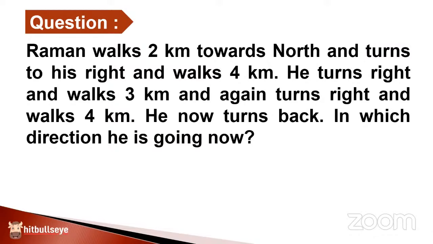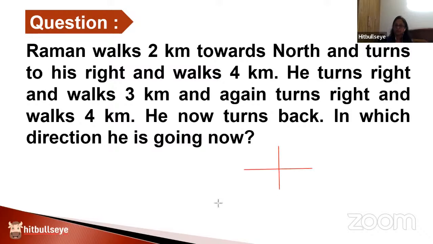Okay, so let me help you with the question. It says that there is a person moving in a particular direction. So first of all, as I said, you need to be aware of the standard directions that we have. So what kind of standard directions do we have? We talk about 4 standard directions, that is north, south, east, and west. How do we talk about these standard directions? The upward one is called the north direction. The downward one is called the south direction. The left is called the west direction, and this one is called the east direction.